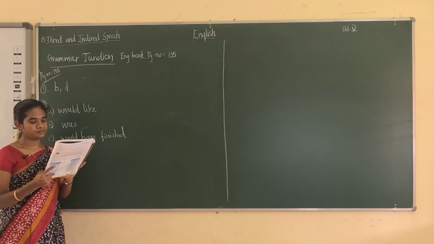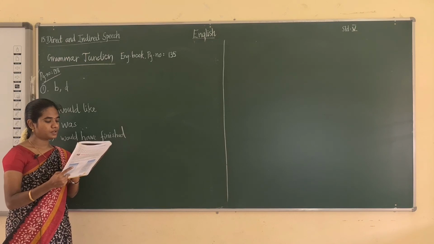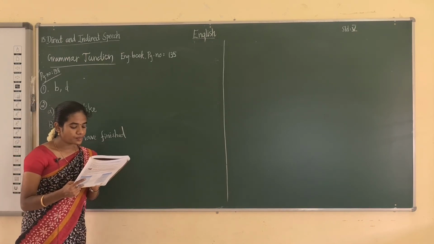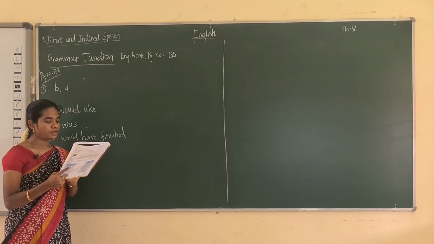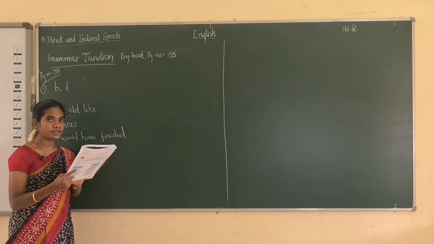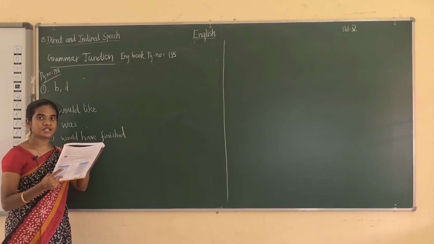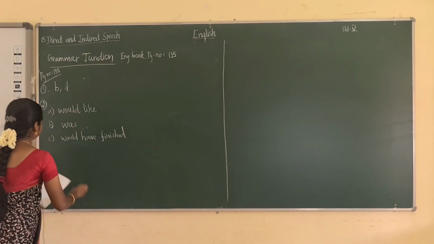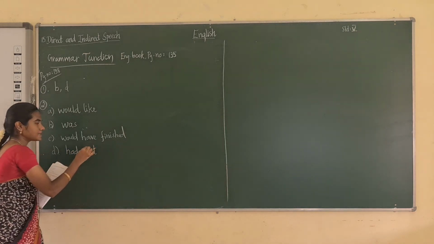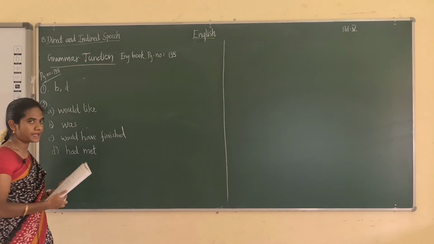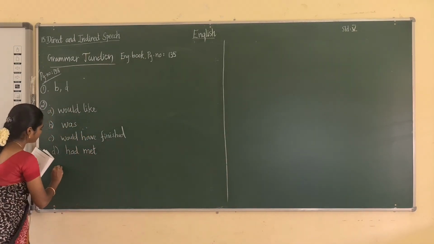See the next one. D, you said, I meet him in November. How are they changing it? You said that I dash him in November. Meet is the past tense, it is changed into past perfect. Met is changed into had met. Had met. Meet is the past tense, it is changed into past perfect as had met. And you have to do the rest as homework.